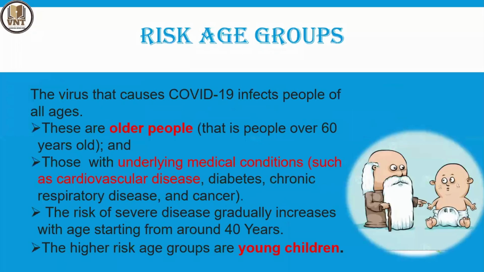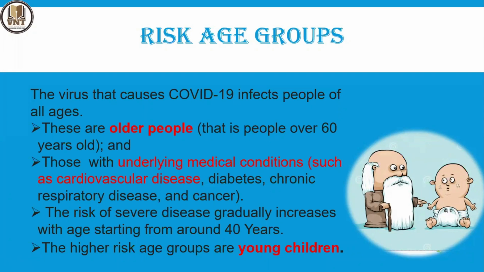Next, risk age groups. Risk factors: who is at high risk of getting this coronavirus? The first one is older people, those above 60 years old. This picture shows older people 60 years and above. Also people with medical problems such as diabetes, cardiovascular disorder, chronic respiratory disorder, and especially cancer. A person having some health issue is at high risk.